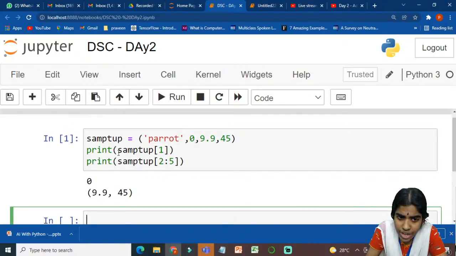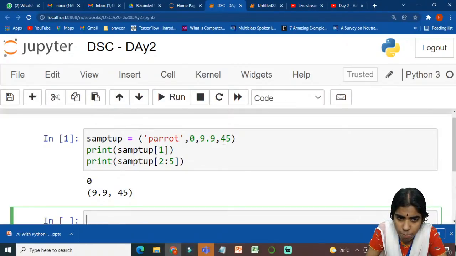So I am using the variable name within square brackets. I have to specify the corresponding index location. Say for example, I have to fetch the first element from my tuple. At the corresponding index, whichever element is present in the tuple, it will be displayed at the output. So am I making sense? What is the use of tuple? So this is the syntax. This is an example of simple tuple.